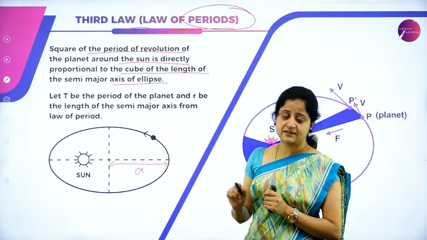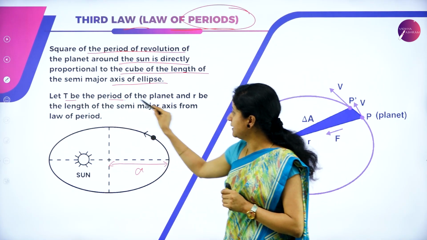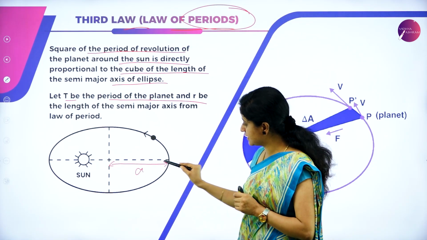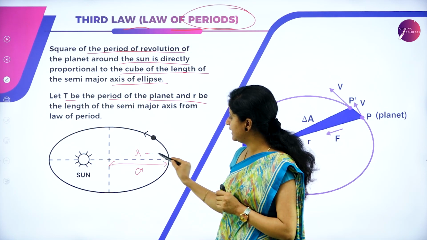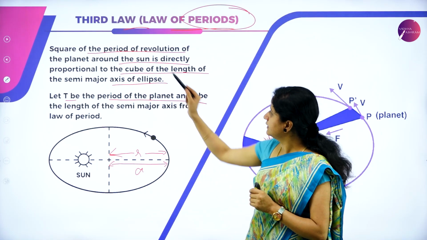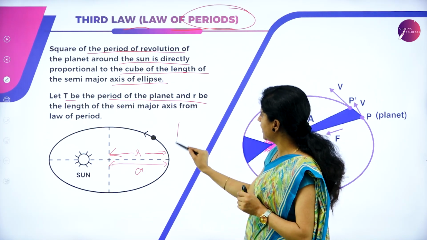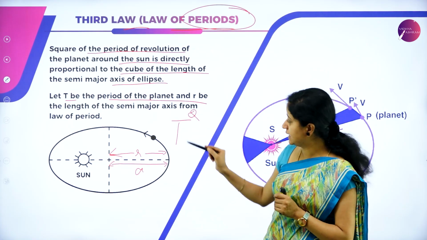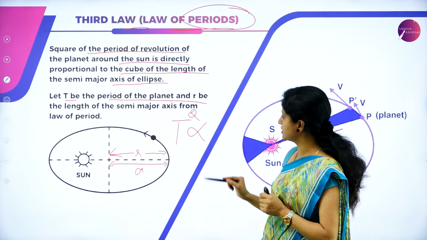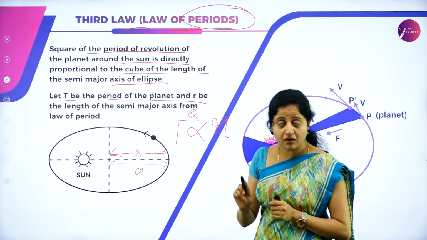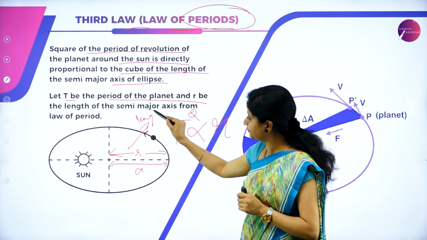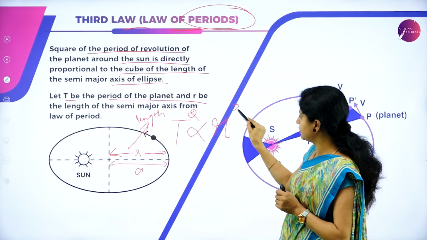And according to the third law of planetary motion, let T be the time period of the planet and R be the length of the semi-major axis. So this is the semi-major axis. Let us consider this as R. The length of the semi-major axis is R. Then from the third law of planetary motion, we can write that the square of the period of revolution, T being the period of revolution, is directly proportional to the cube of the length of the semi-major axis, which I have considered as R. So T square is directly proportional to R cube.